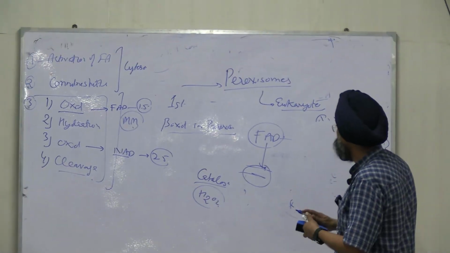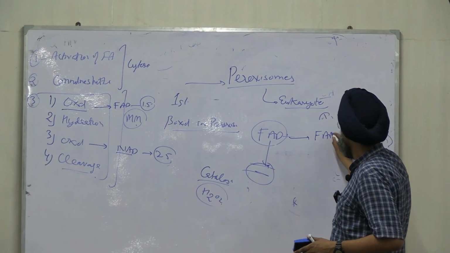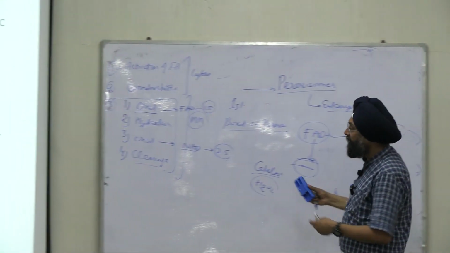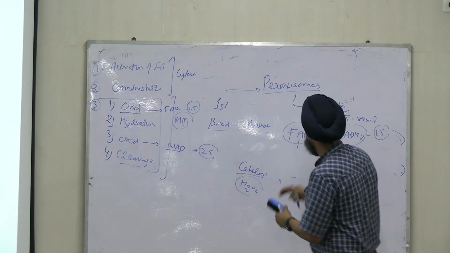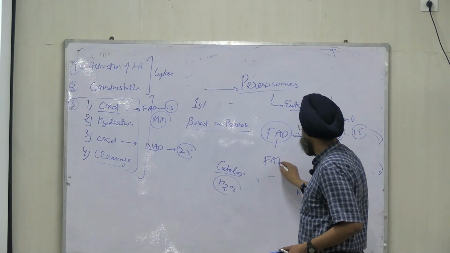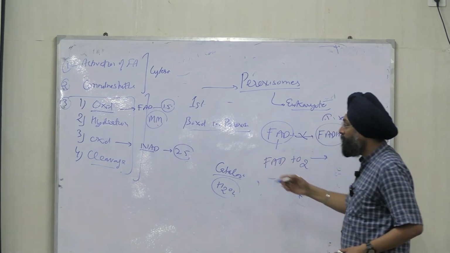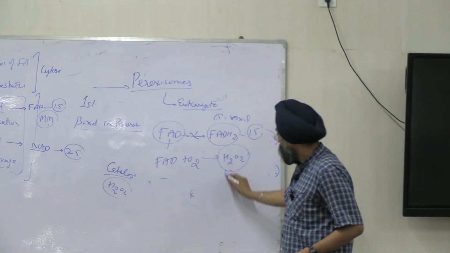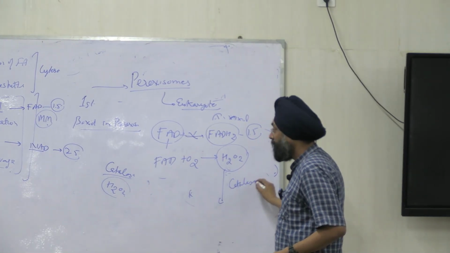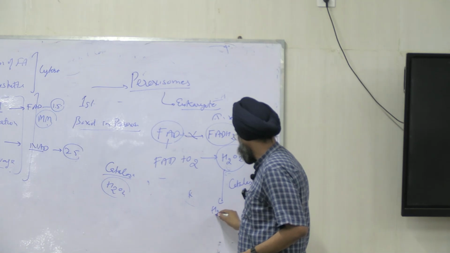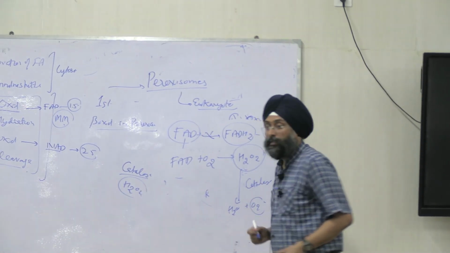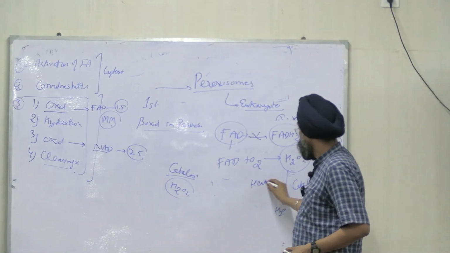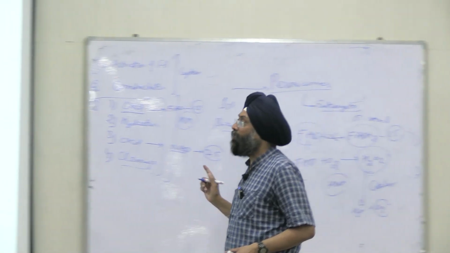Normally FAD is converted to FADH2 and 1.5 ATP is produced, right? But in this case, this is blocked, and FAD is handed over directly to oxygen. So it will produce hydrogen peroxide, H2O2, and then it will undergo reaction via catalase to form water and oxygen, right? But energy is liberated as heat only. No ATP is produced. That is the difference of peroxisomes in